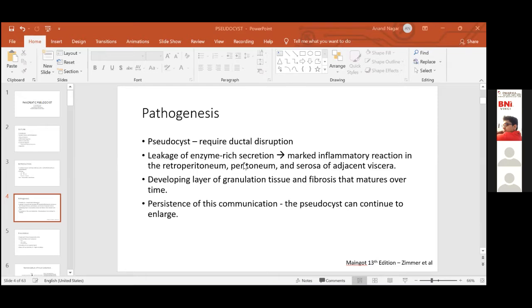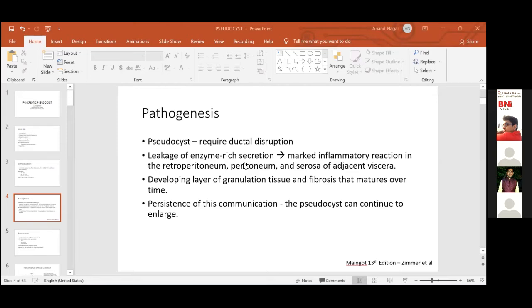Now, this is a classification that was given by Neelan, and I found this to be very useful in literature. He has divided pseudocysts and fluid collections into 4 types based on the morphology of the pancreatic duct. Type 1 has a normal main pancreatic duct. Type 2 has a pancreatic ductal stricture. Type 3 has a pancreatic duct occlusion or a disconnected duct syndrome. Type 4 represents chronic pancreatitis. Each of these is subtyped as A or B depending on the absence or the presence of ductal communication.